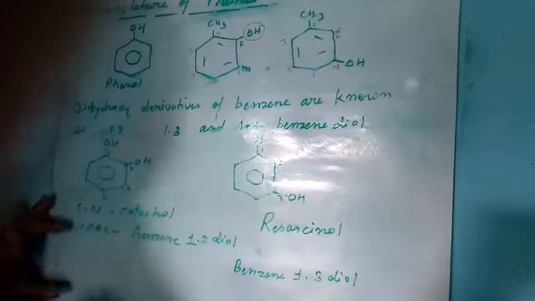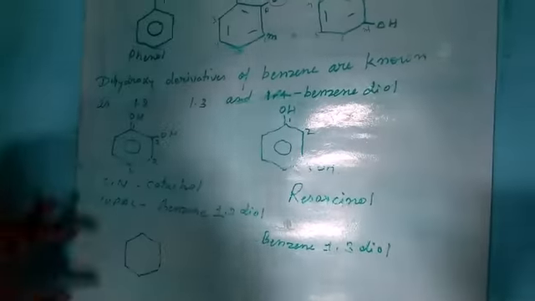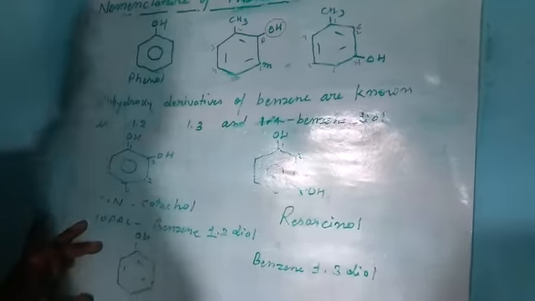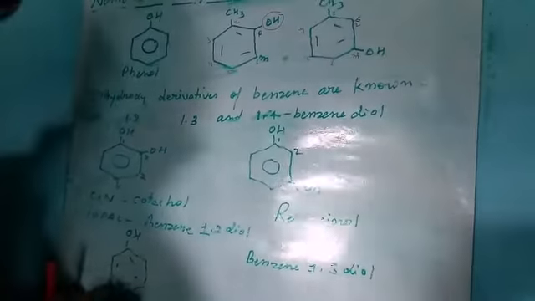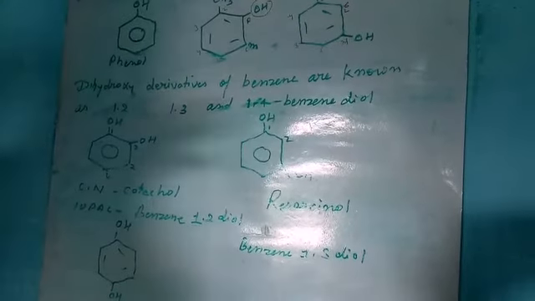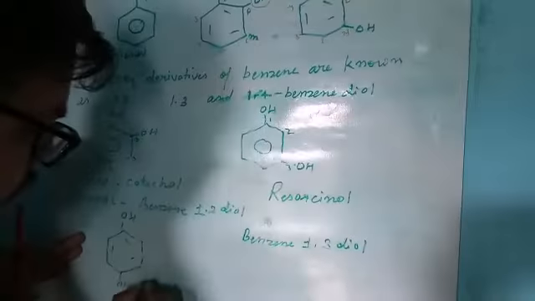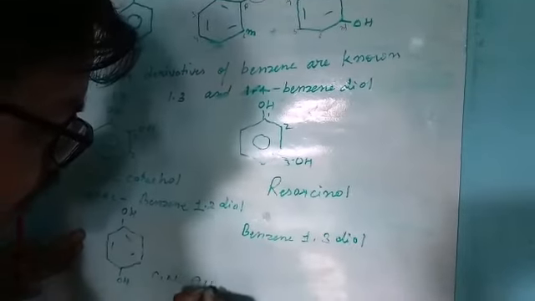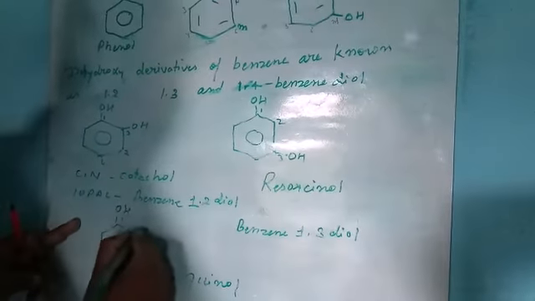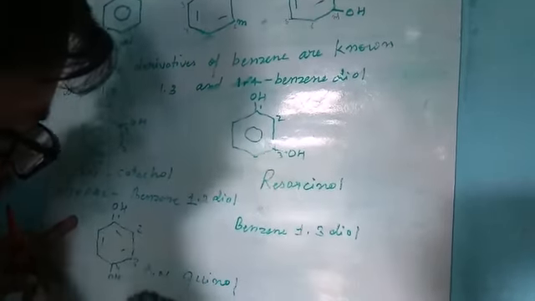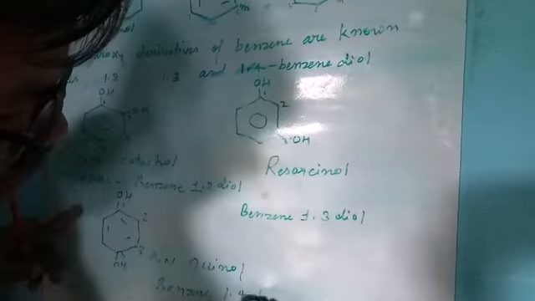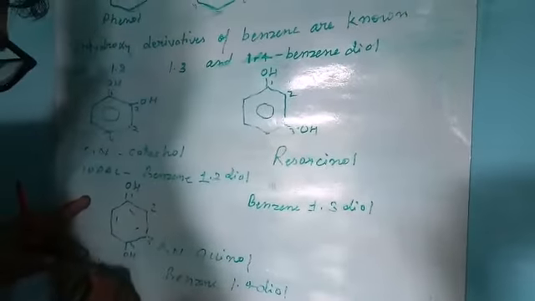Now focus on this compound. One hydroxyl group is connected to this carbon and another hydroxyl group is at the para position. What is this compound's name? The common name of this compound is quinol. And the IUPAC name of this compound is benzene-1,4-diol.